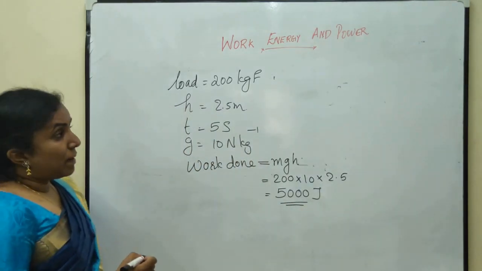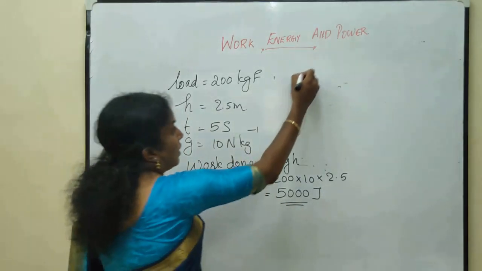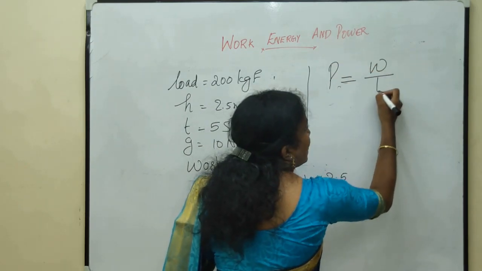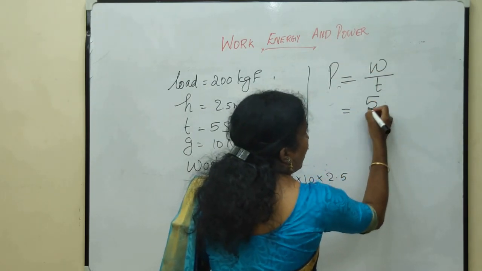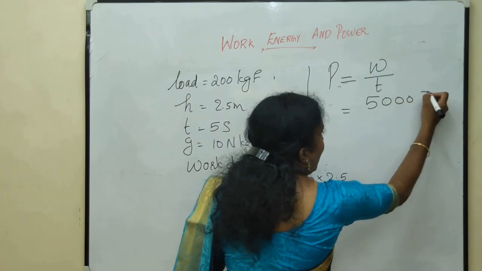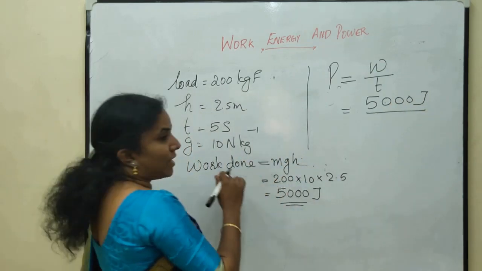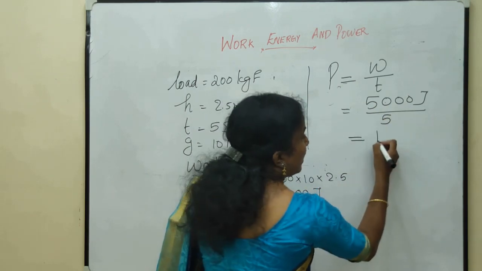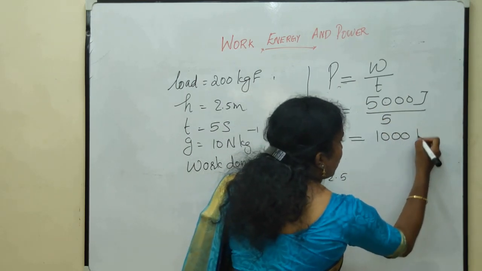Now, the power spent. What is power? Power is equal to work by time. Here work is 5000 joule and the time taken is 5 seconds. Hence, power will be 1000 watts.